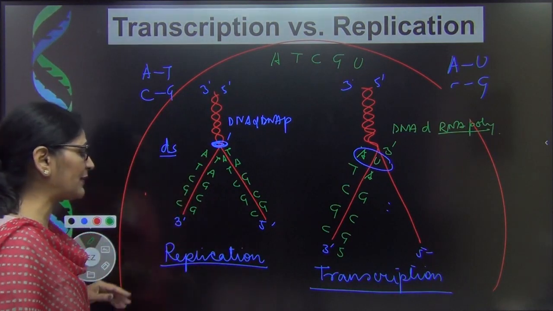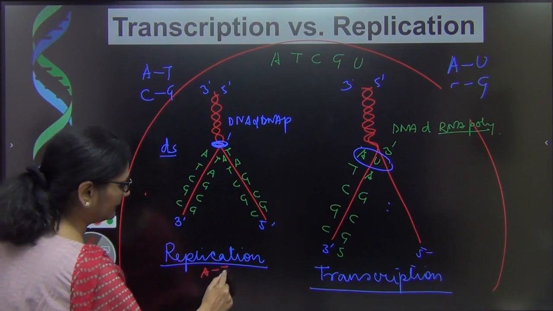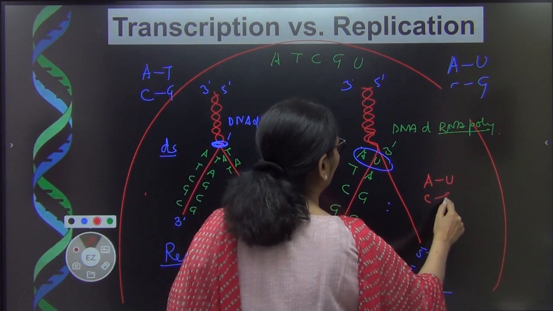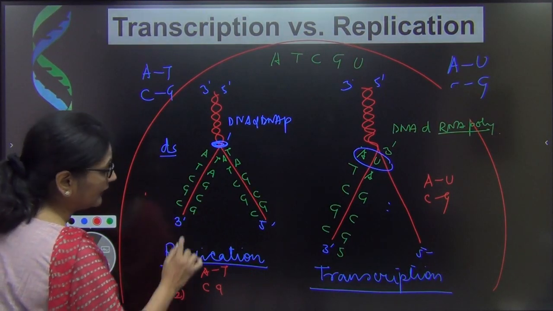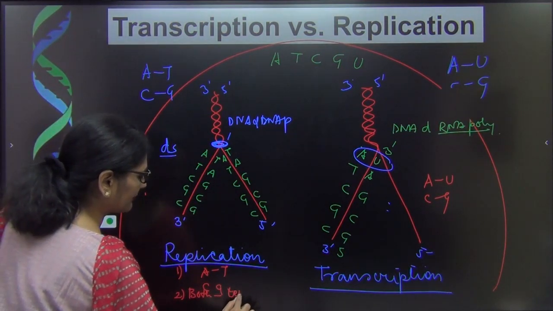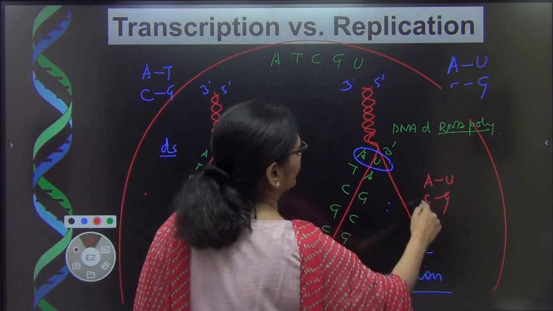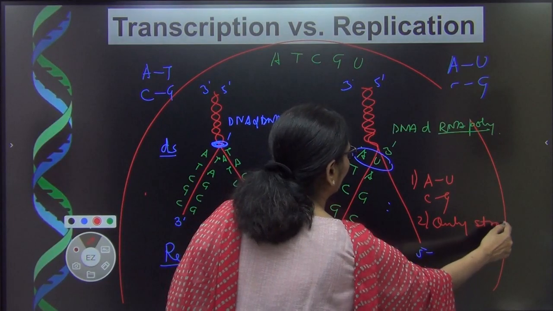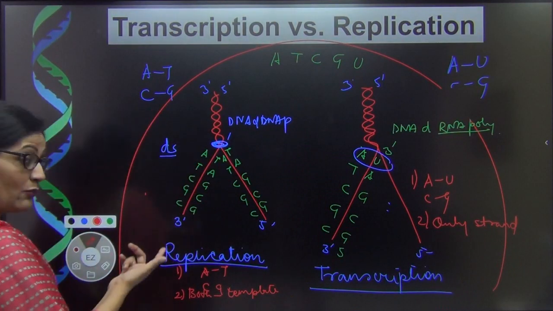One difference is regarding the base pairing. We saw very clearly that in case of replication, the base pairing is A, T and C, G, while in case of transcription, the base pairing is A, U and C, G. And the second difference we saw is that in case of replication, both DNA strands act as template, while in case of RNA, only one strand acts as a template. Because RNA is single-stranded.